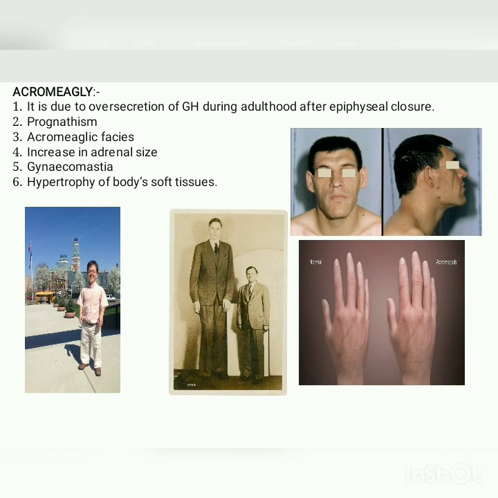Third is the acromegalic facies, that is thickening of the skin. We can easily identify the normal hand and the thickened hand, that is the acromegalic hand. Next is gynecomastia, increase in adrenal size and hypertrophy of soft tissues. Hypertrophy means the increase in muscular size. If it takes place in the heart, that is termed as cardiomegaly. If it takes place in the liver, that is termed as hepatomegaly. In the spleen, it is known as splenomegaly. In the kidney, it is termed as renomegaly, and other organs like intestine, tongue and other muscles.